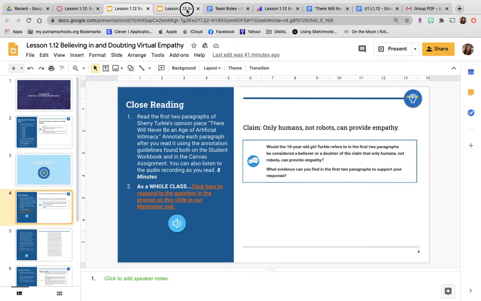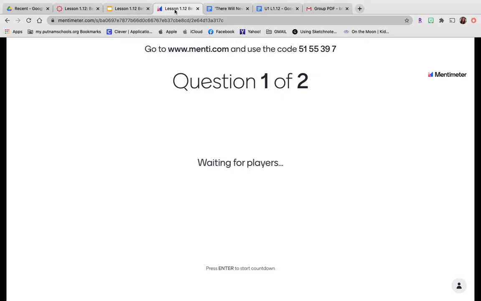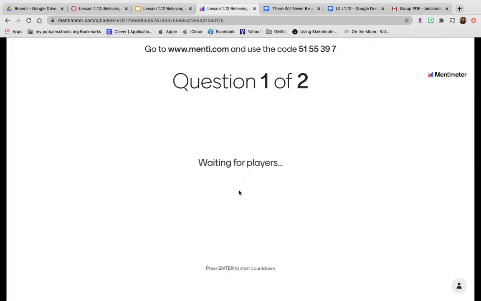So we've already done this, so I'm going to X out of these things. And this is the Mentimeter I was going to use for today. And I'm kind of upset that we don't get to use it. So it says, click here to respond to the question and the prompt on the slide in our Mentimeter poll. So this was going to be neat because we were going to see everybody's answers popping up at the same time in real time, and then see who kind of had the right answer to begin with.